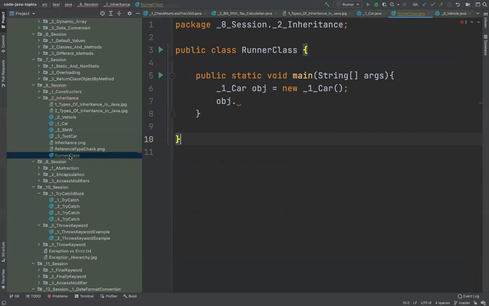All right. Any questions in this? You understood the child and parent class relationship? Yeah, it is clear. Okay, good. So that's how basically the relationship between parent and child class works.